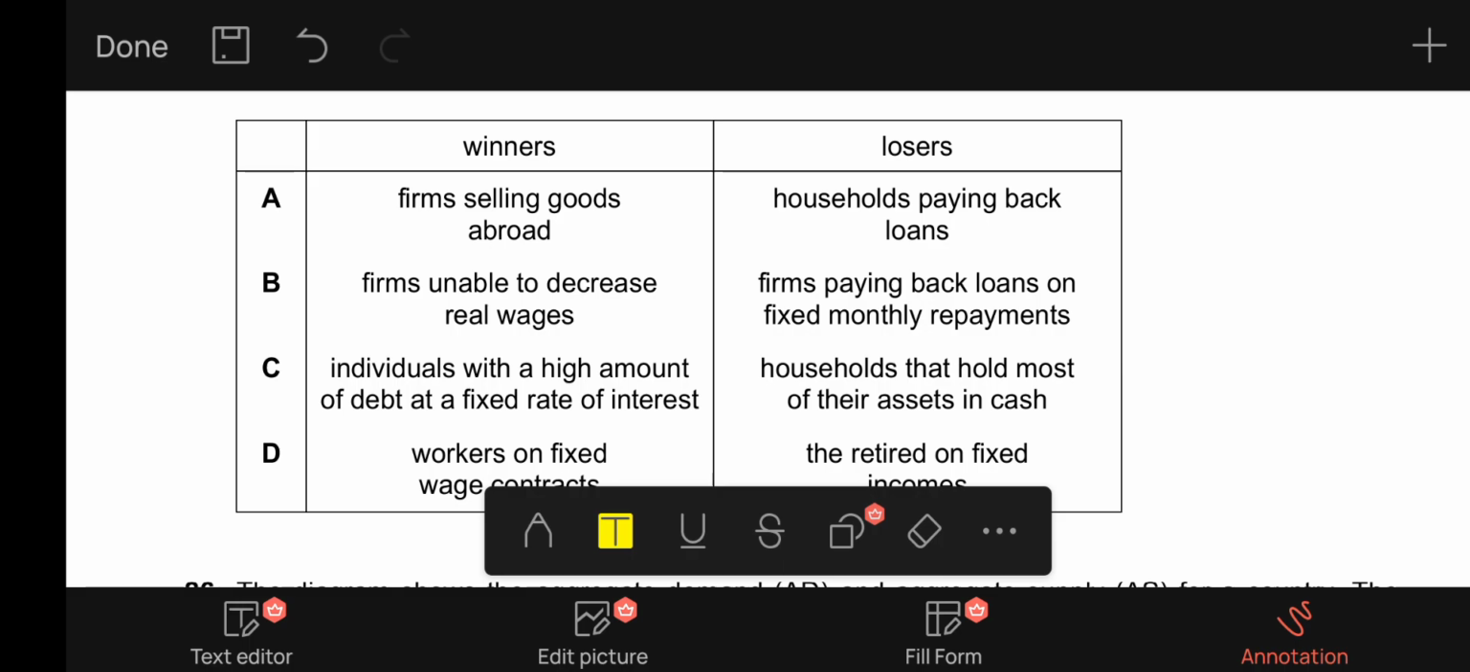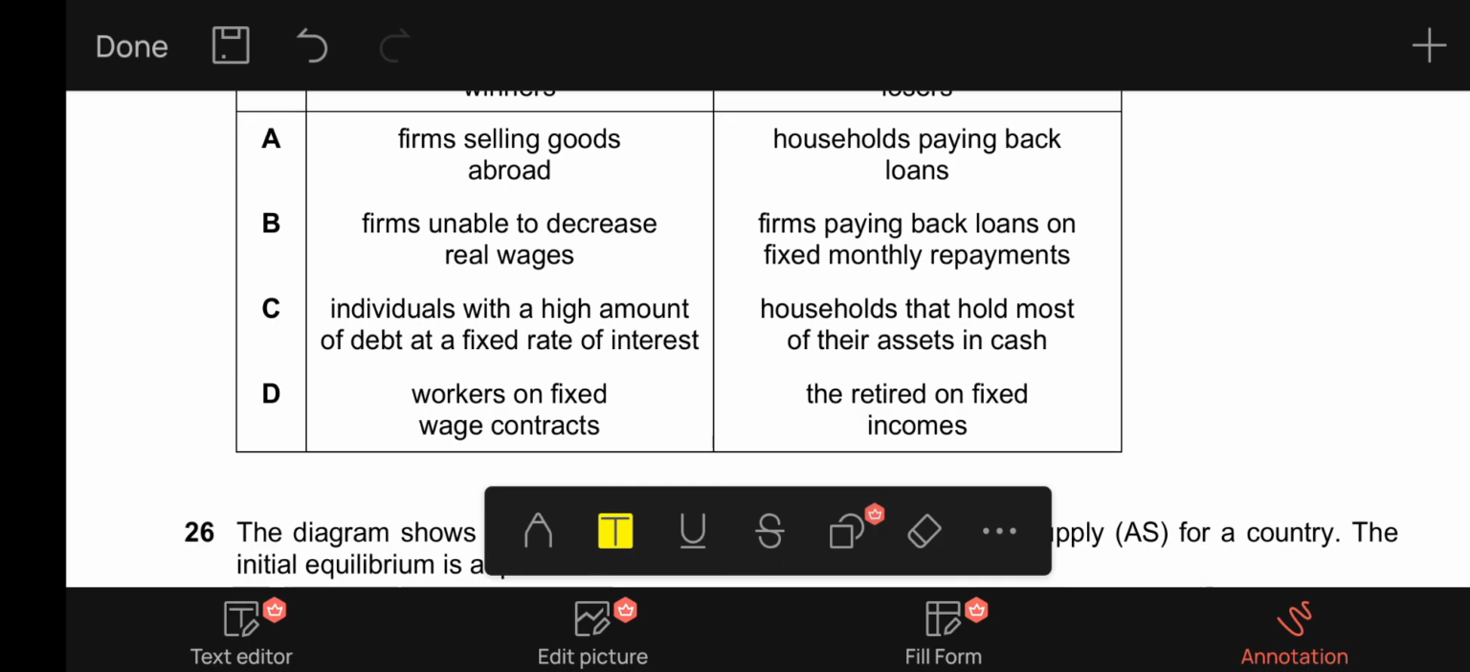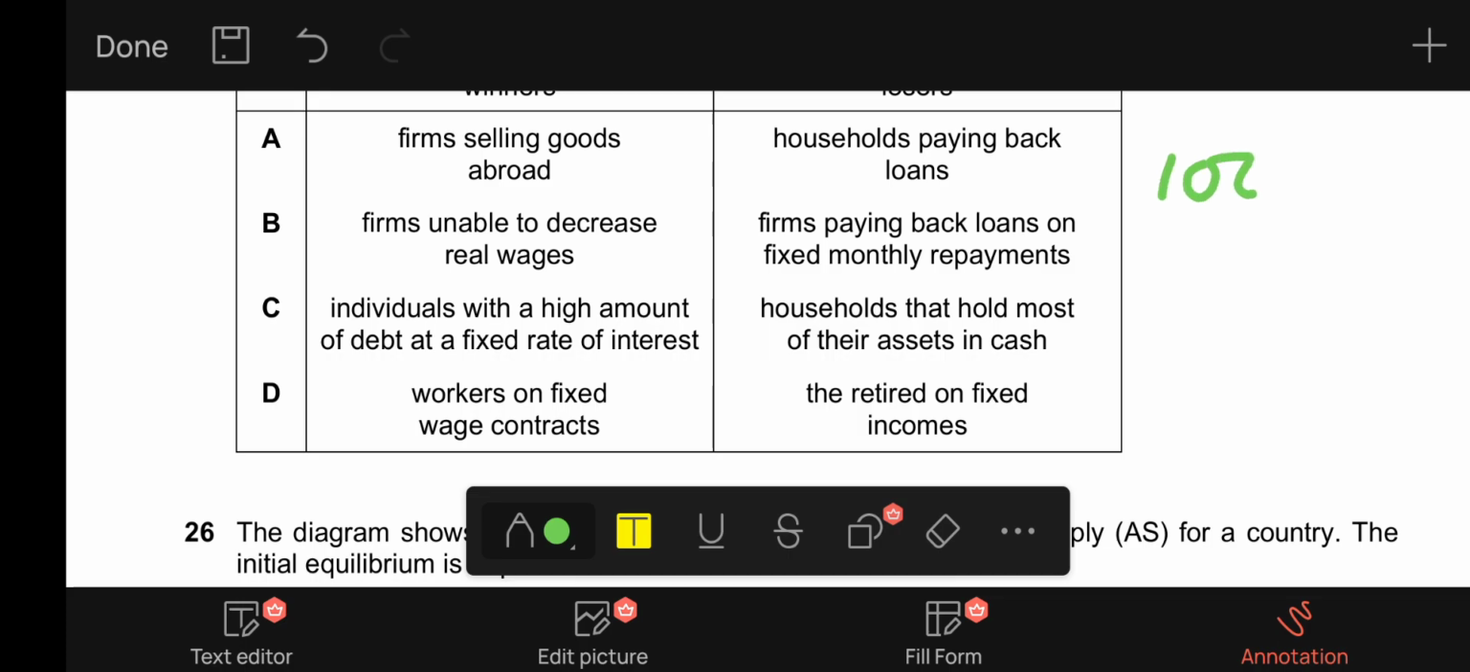C, it says individuals with a high amount of debt at a fixed rate of interest. Those individuals can be the winners because they have a high debt and they are paying a fixed rate of interest, which means if they borrowed $100 initially for a 5-year span and each year they repay a $20 installment, and let's assume the interest rate is 10%, so they will have to pay $20 for the installment and $10 for the interest, which will result in $30.